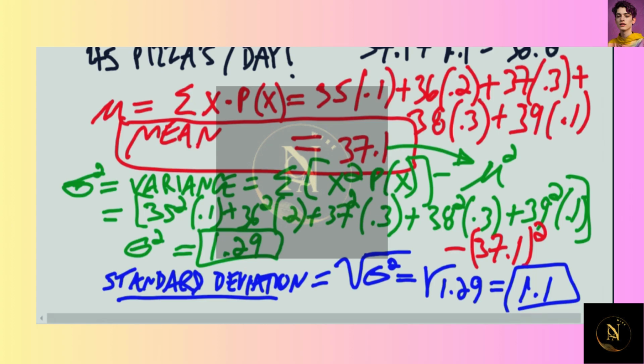So in the end, we have to say no, it's not likely. It's not likely that we had 45 pizzas when we found out the information about the mean and the standard deviation.